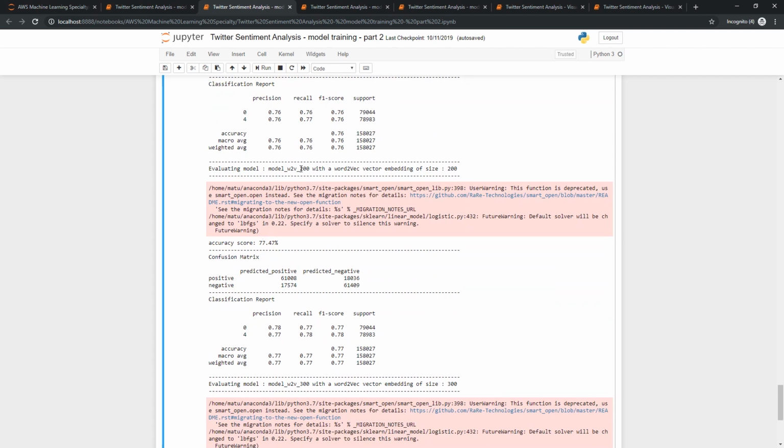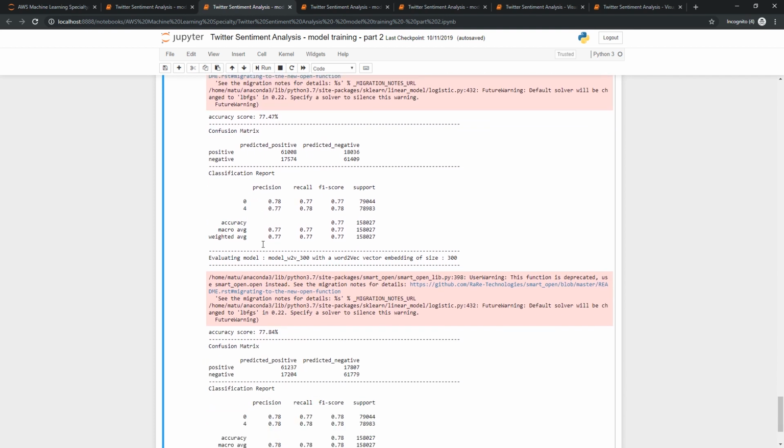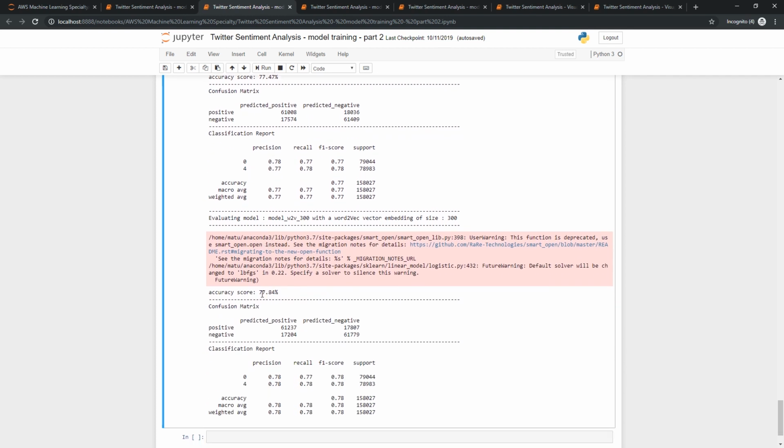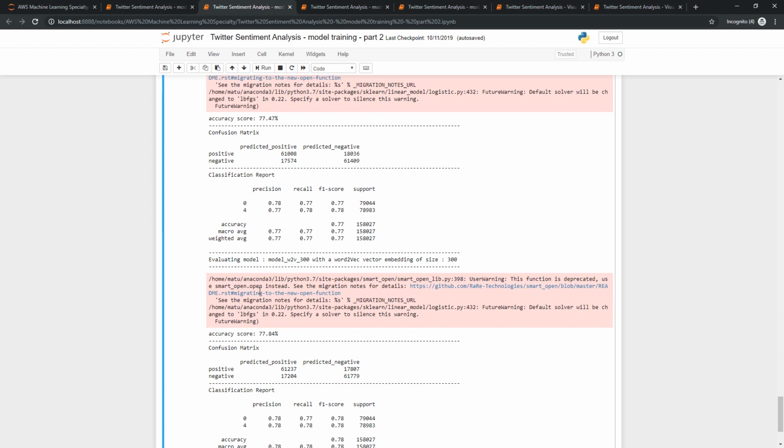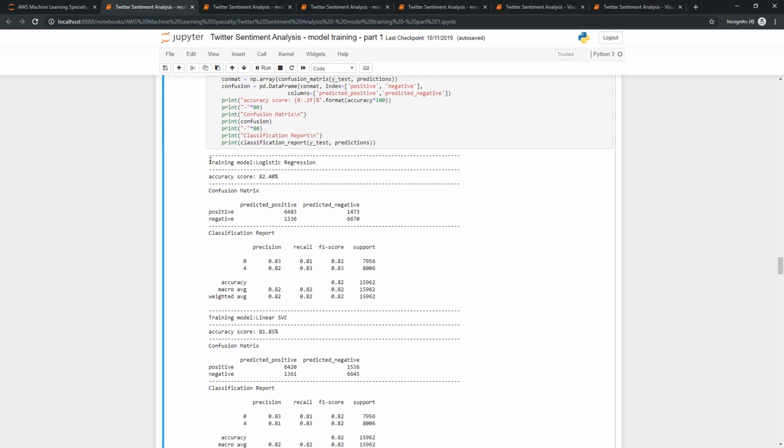With a vector of size 200, it was 77%. And with 300, it was also 77.8 instead of 77.4, which is still lower than what we achieve with TF-IDF and logistic regression.